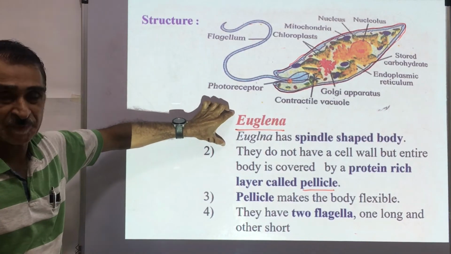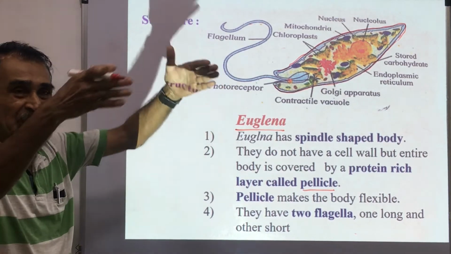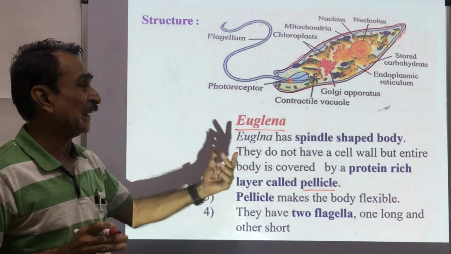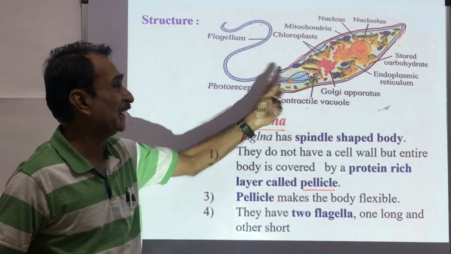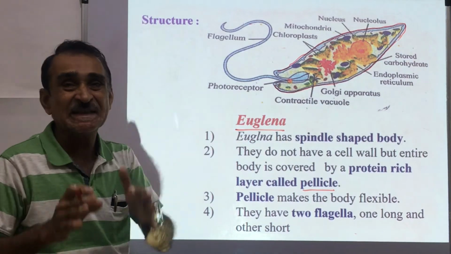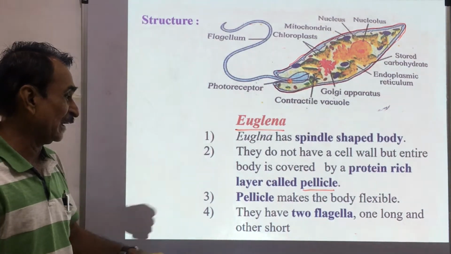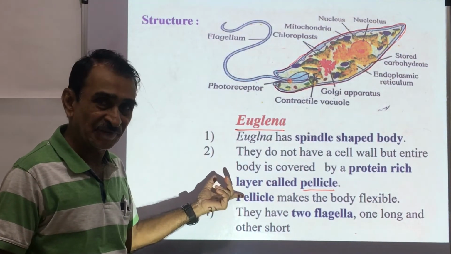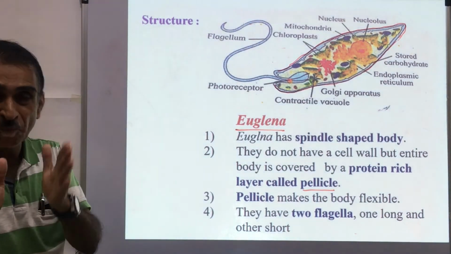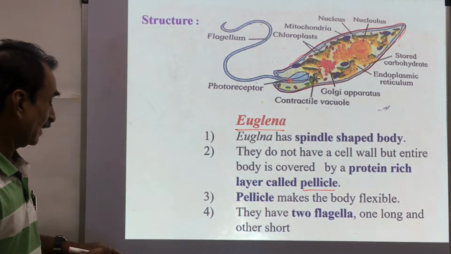So Euglena has a spindle-shaped body, broad at the middle and narrowing at both ends. They do not have a cell wall, but the entire body is covered by a proteinaceous layer called a pellicle. Pellicle makes the body flexible, and they have two flagella. One is short and one is long.